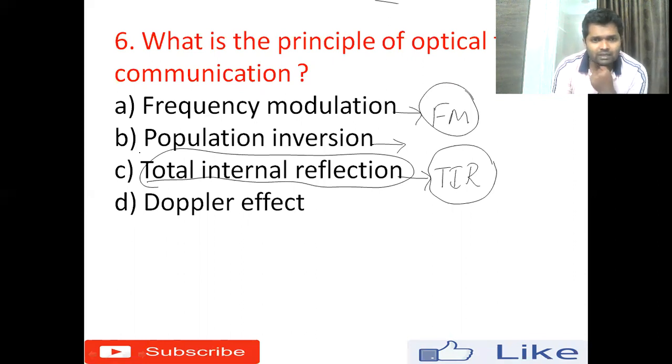And option D is the Doppler effect. The Doppler effect gives the clear picture about the decrease or increase in the wavelength or frequency of sound when the observer and the source are in relative motion. This is one of the important concepts in physics. But the right answer for this question is total internal reflection.